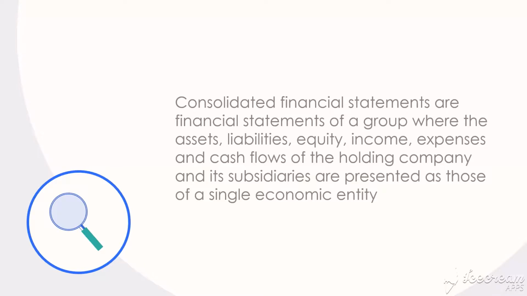In the previous case, we realized Company A owns Company B, C, and D. So it means Company A will prepare a group financial statement that combines all assets, liabilities, equity, income, expenses, and cash flows of Company A, B, C, and D. If a holding company owns a subsidiary company, strictly speaking, it owns the assets and assumes the liabilities of its subsidiaries. That's the rationale behind consolidated financial statements.